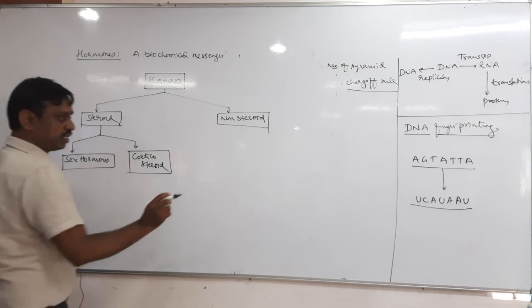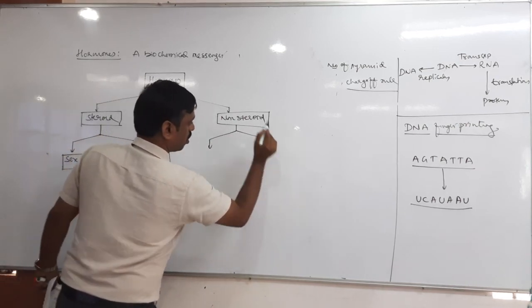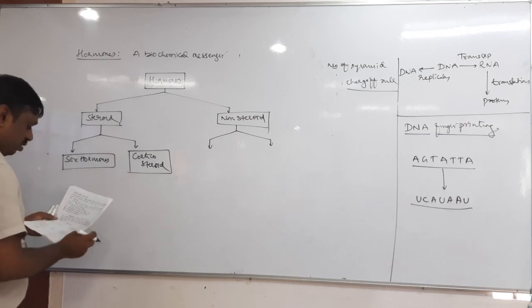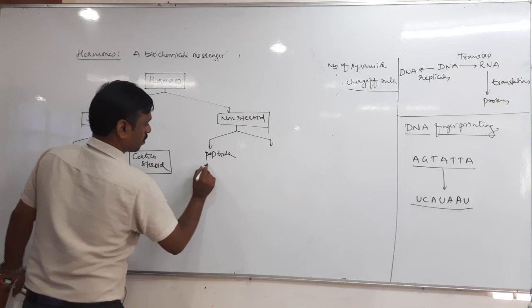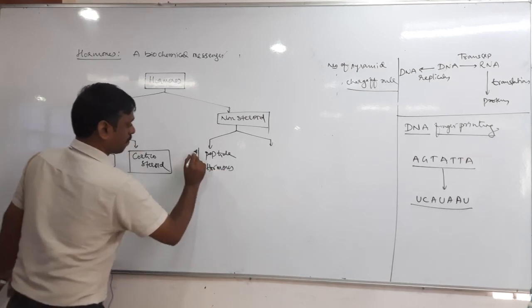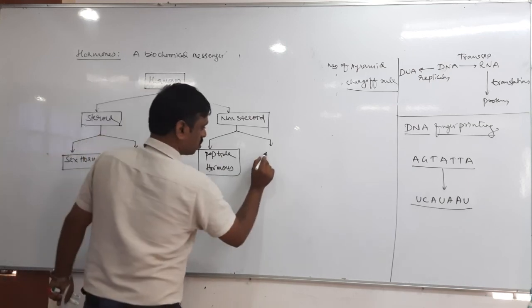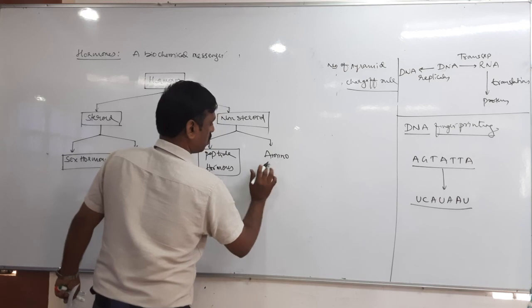Non-steroid hormones are again further classified into two types, that is peptide hormones and amino hormones.